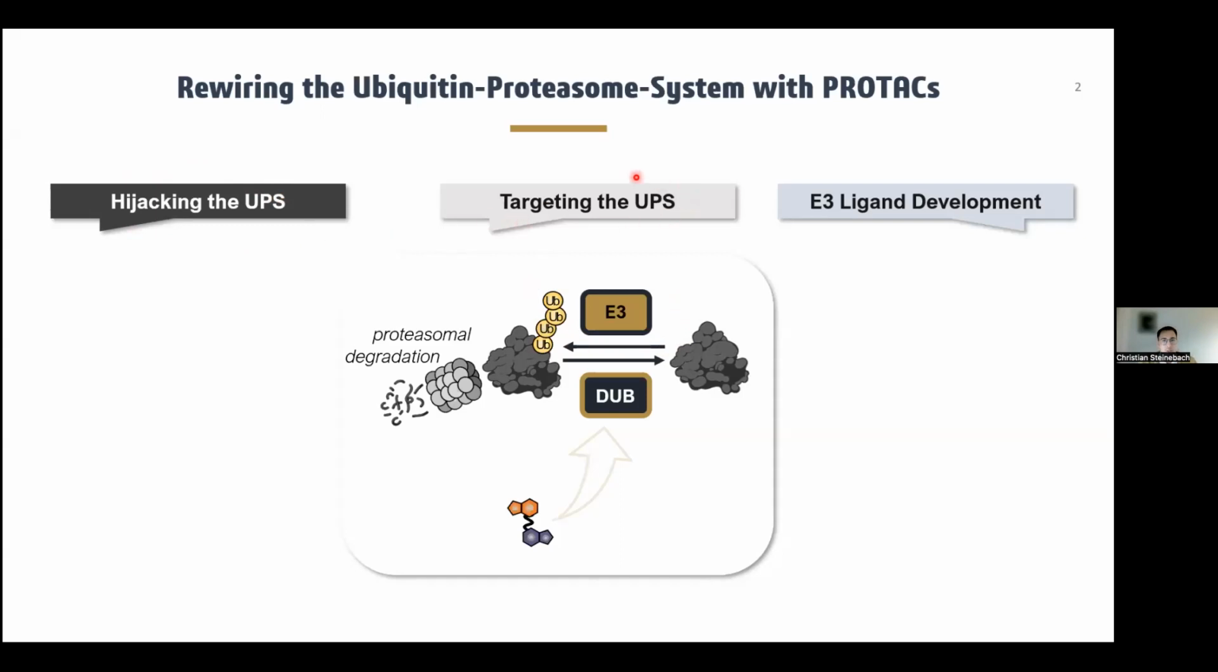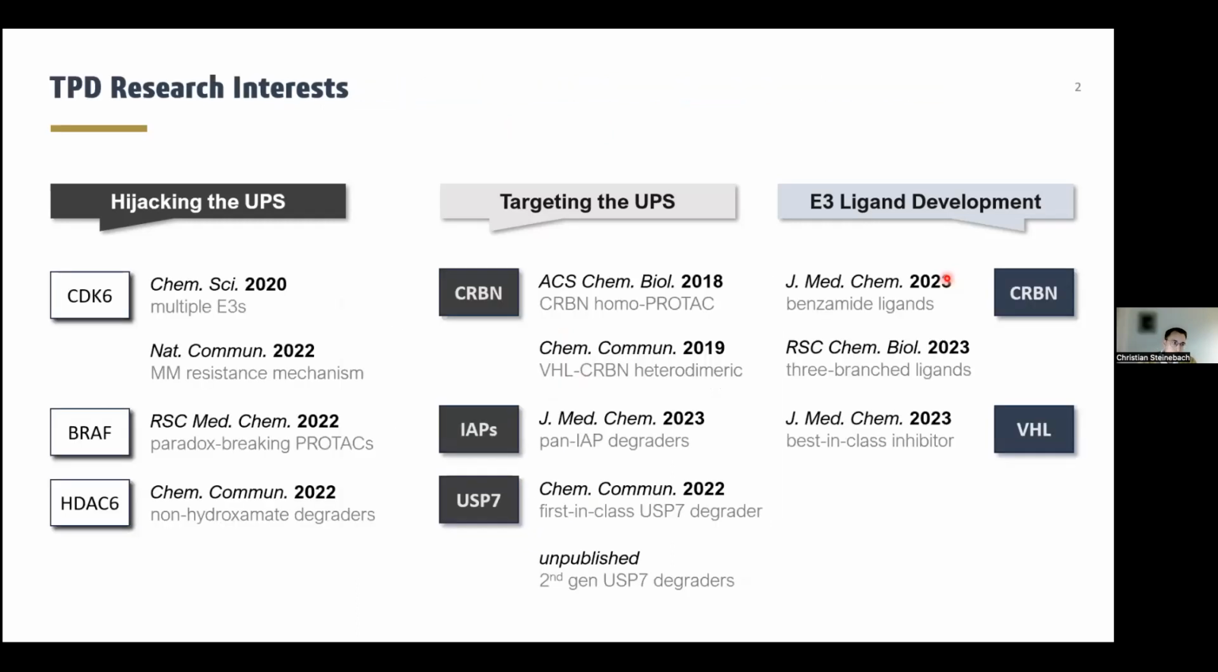But we have also generated examples where we targeted specific members of the UPS, such as E3 ligases or DUBs. And last but not least, as a medicinal chemist, we do also development of new E3 ligase ligands. Over the last years, we have generated several case studies for such applications. For instance, we provided manuscripts on CDK6 degraders, BRAF, HDAC6.